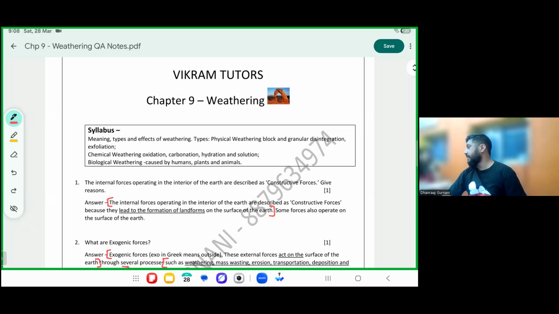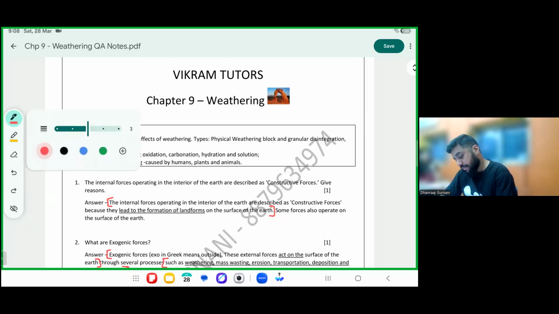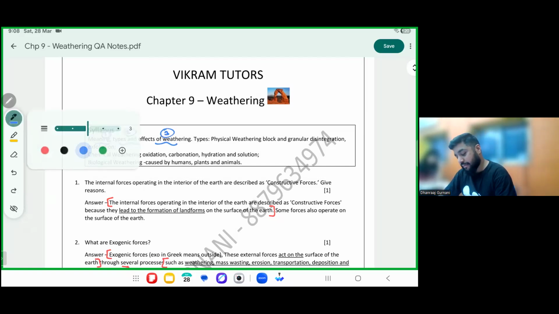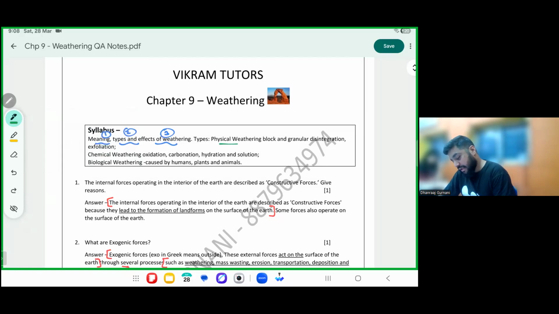Let's begin with weathering. We learn what is weathering, what are the types, and effects. We have three main types of weathering, which are physical weathering, chemical weathering, and biological weathering.